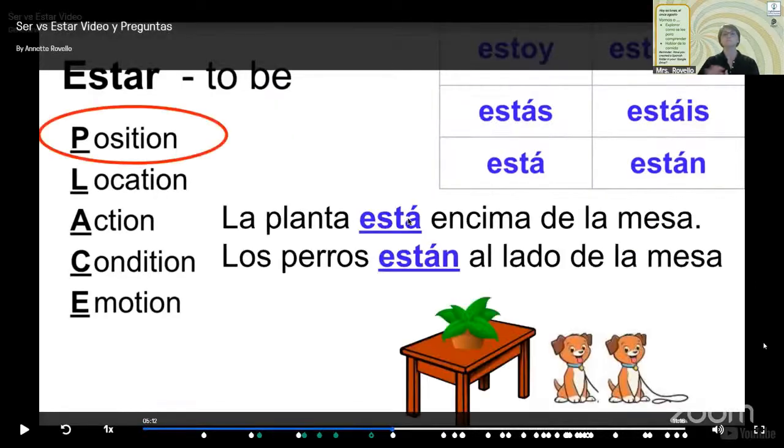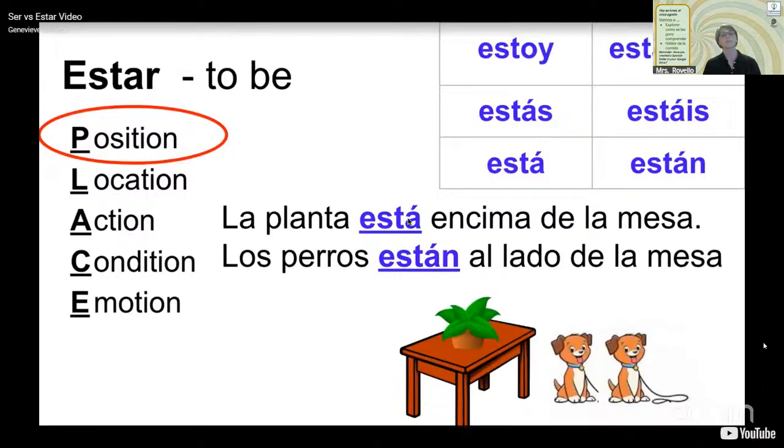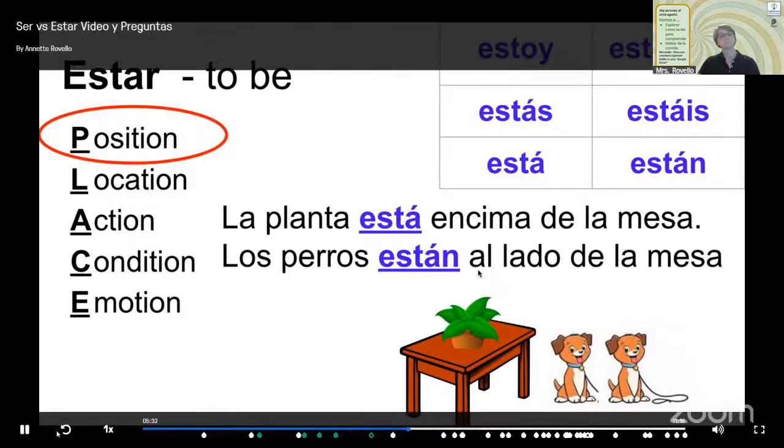So let's move on to position. Position and location are similar. So if you get this mixed up, it's not the end of the world, as long as you know that for these two, you are using estar. I will be okay with that. So two examples are, la planta está encima de la mesa. Los perros están al lado de la mesa. So the plant is located basically on top of the table. The dogs are located right next to the table. So here we're showing position or location, however you want to look at it.